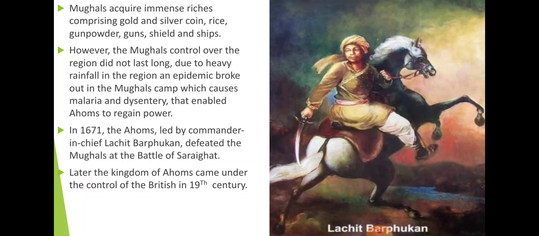The Battle of Saraighat, which we discussed earlier, was fought by Lachit Barphukan, who was the commander in chief during that time, and he defeated the Mughals at the Battle of Saraighat. Now you can see some representations of the commander Lachit Barphukan.